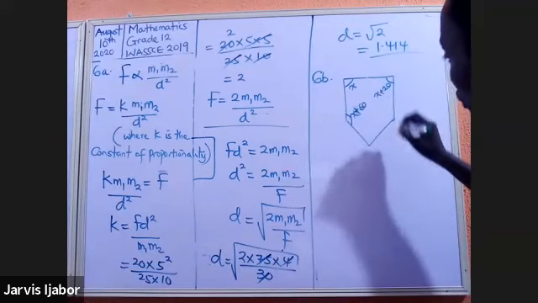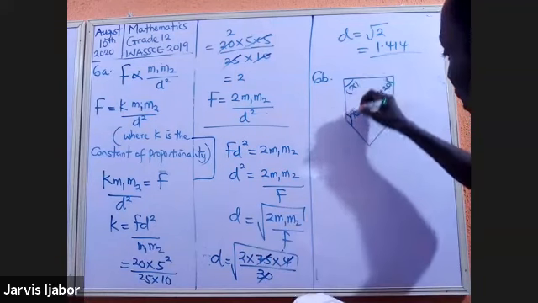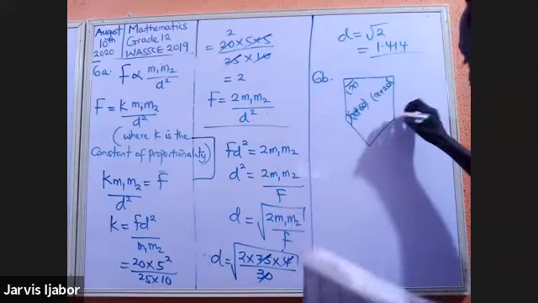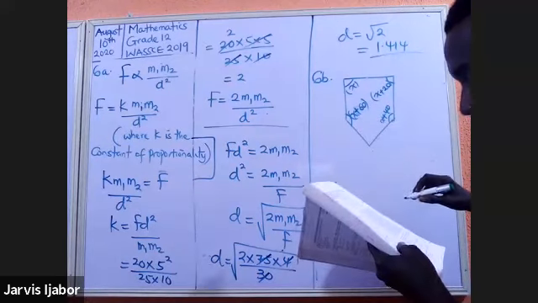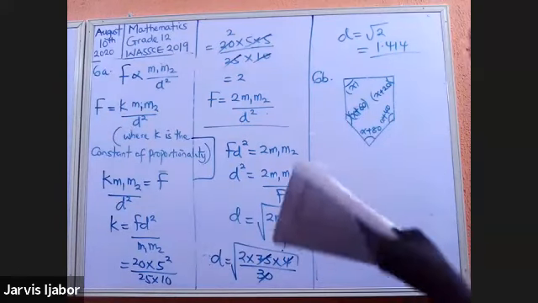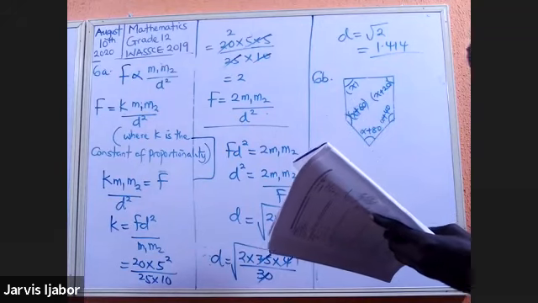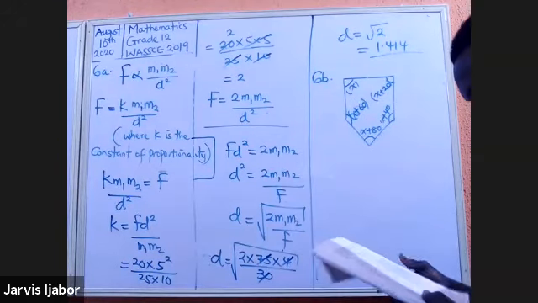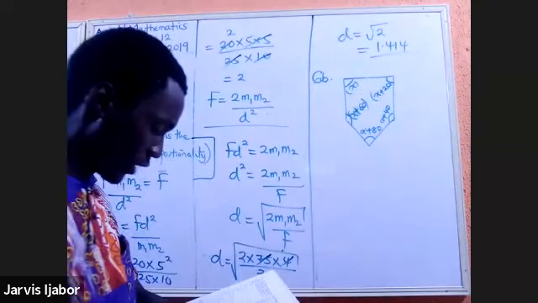You have it in your book. This angle here is x plus 40. And this angle here is x plus 80. Now you are told to find x.